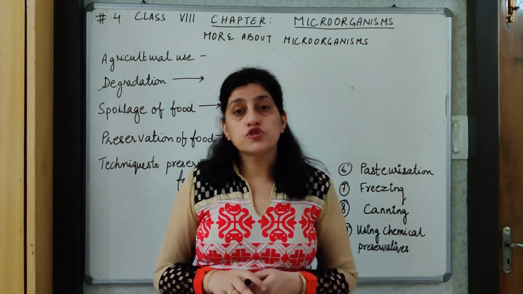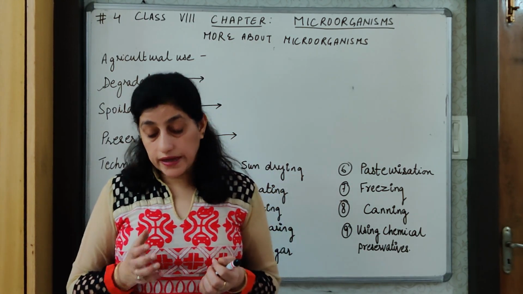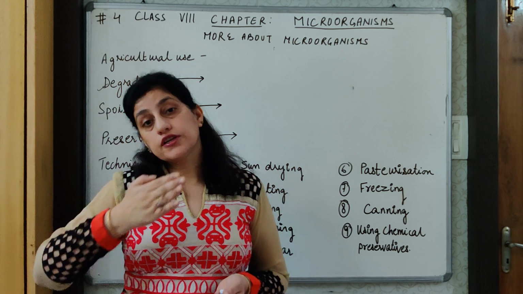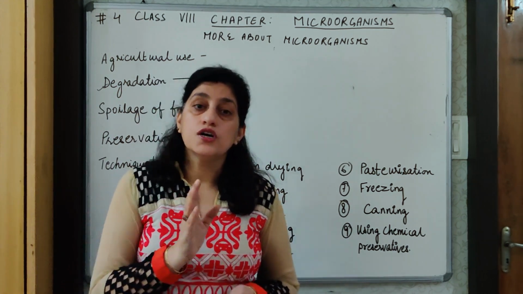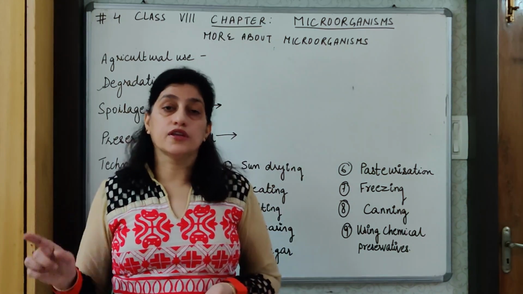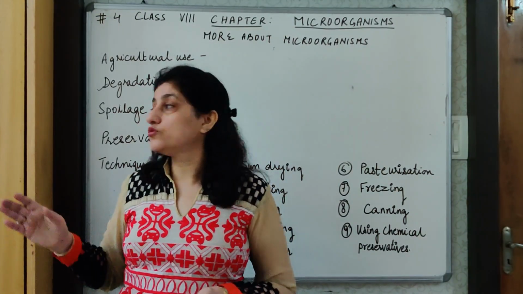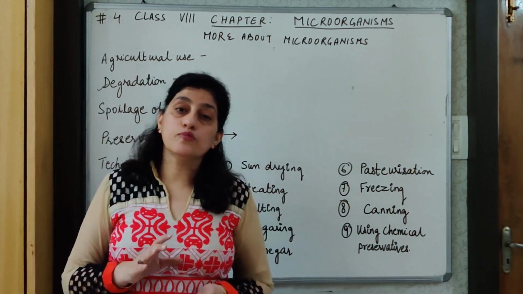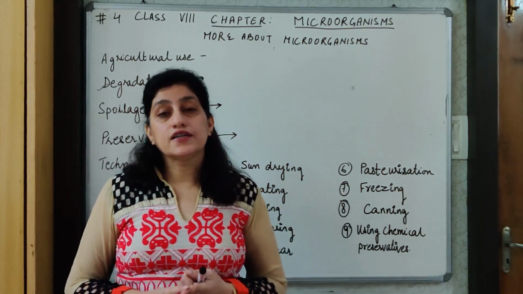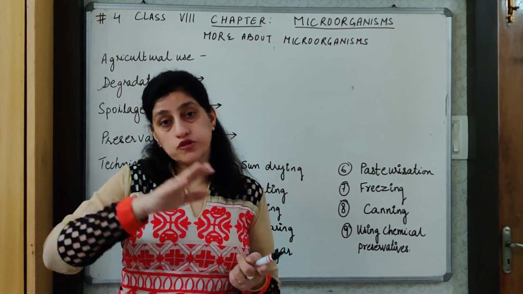First of all, the food should be preserved so that it lasts for a longer time. You know, any particular type of food grows in one season and it has to continue for the whole year. Therefore, a proper storage, proper preservation of the food is required, so that it can last for a longer period of time and be available to the common people. If we do not preserve it properly, then the food may not be available. Then, the second reason for preservation of food is that the food should be preserved so that more variety of foods is available throughout the year.